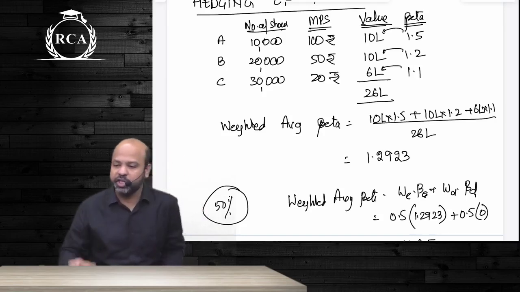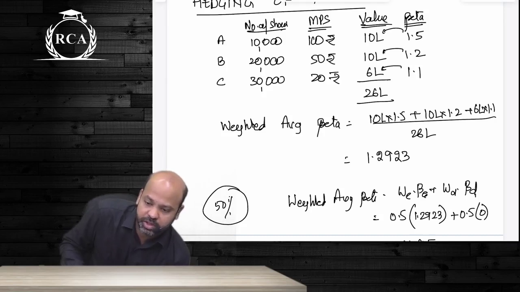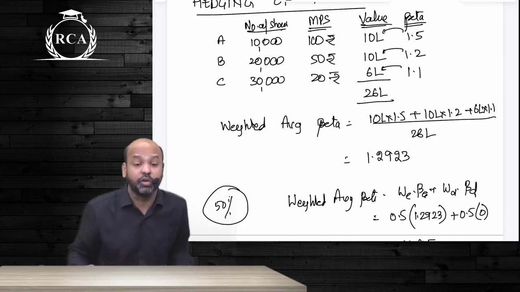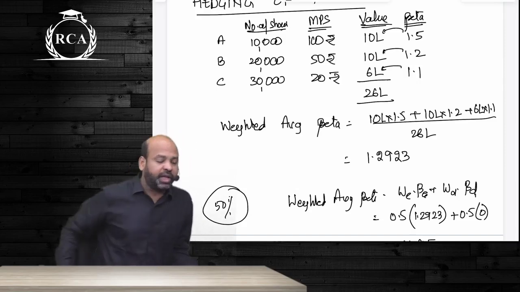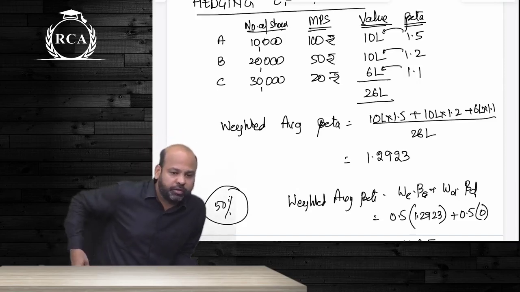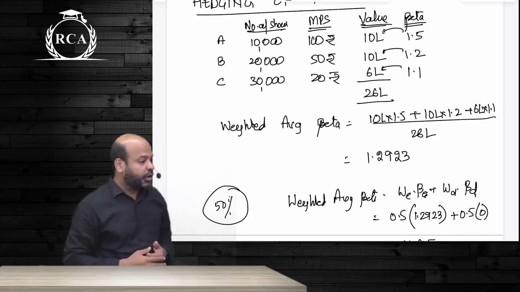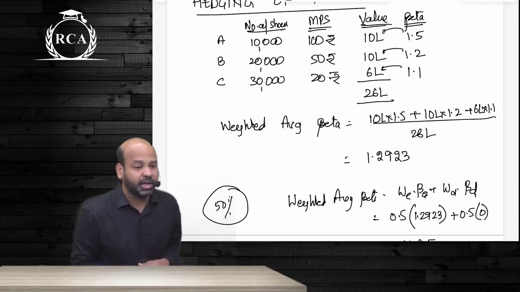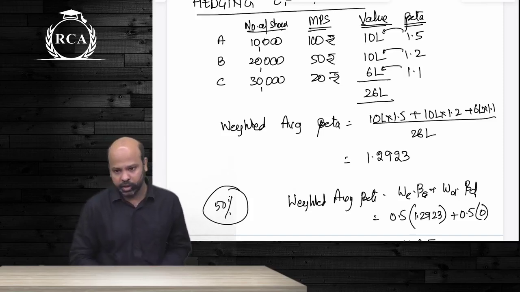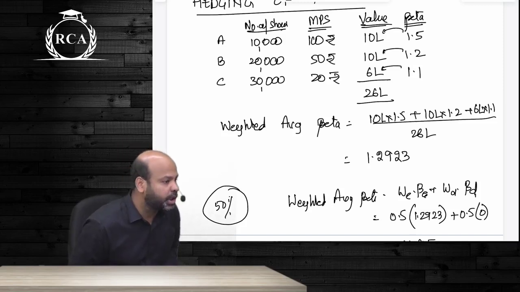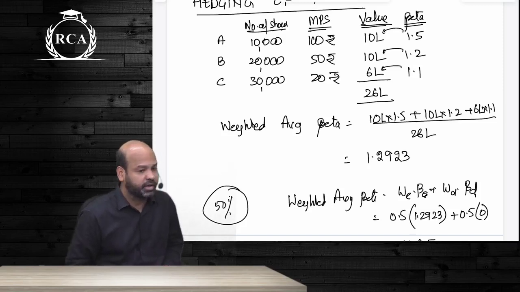In order to hedge your portfolio as such guys, first option is to use risk-free securities. Under risk-free securities guys, a part of your investment will be shifted to risk-free securities which will have a zero beta. This will directly beta reduce the overall risk. If they ask us to hedge 50% of your portfolio, guys, you will shift 50% of your investment from equity to debt securities. If they ask us to hedge 100% of the portfolio, you will shift 100% of your investment from equity to debt. If they ask us to increase the amount of risk, you are going to borrow money as such, guys, and invest more in equity securities.